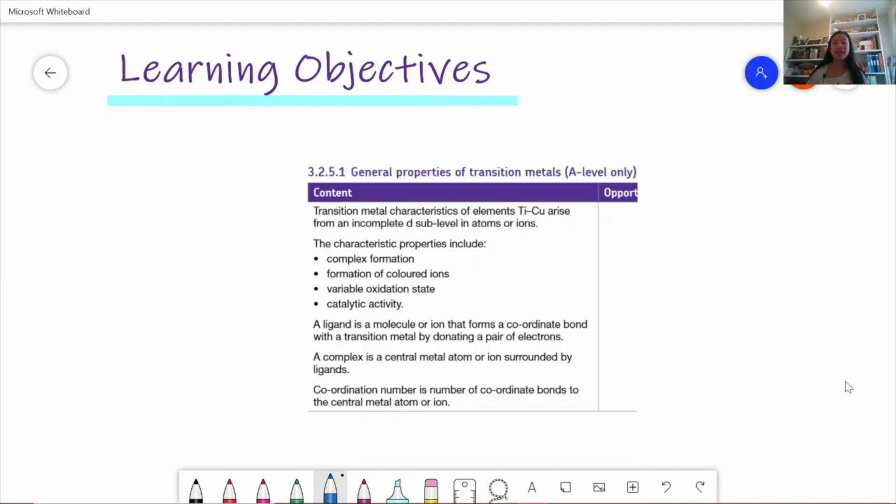Here are today's learning objectives. We're going to be looking at the general properties of transition metals. We're going to look at how transition metal characteristics arise from an incomplete d sublevel in atoms or ions, and we're going to look at these characteristic properties: complex formation, formation of coloured ions, variable oxidation state and catalytic activity. And we're also going to learn the definitions of ligand, complex, and coordination number.